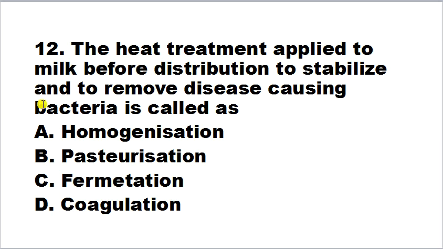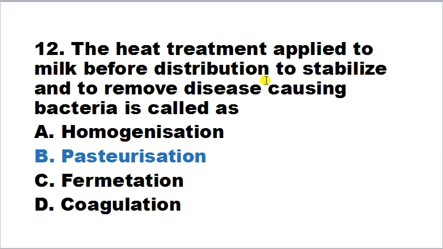The heat treatment applied to milk before distribution to stabilize and to remove disease causing bacteria is called as homogenization, pasteurization, fermentation, coagulation. So here the heat treatment applied to milk before distribution to stabilize and to remove disease causing bacteria is known as pasteurization. Pasteurization क्या है?